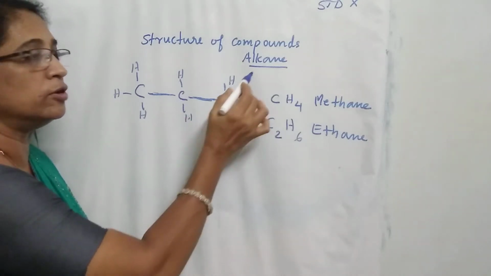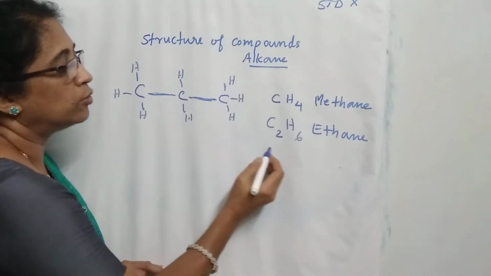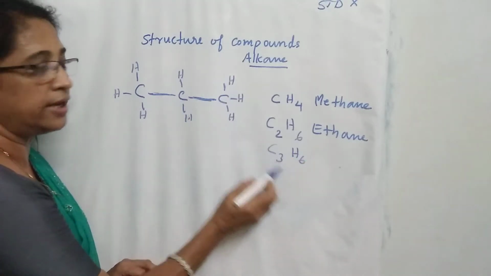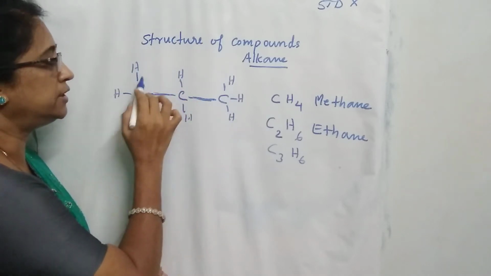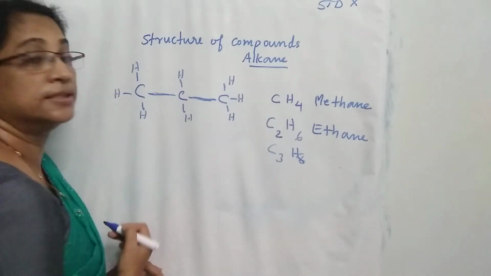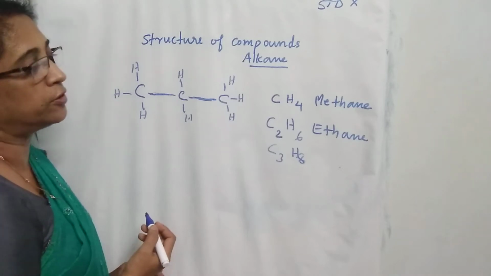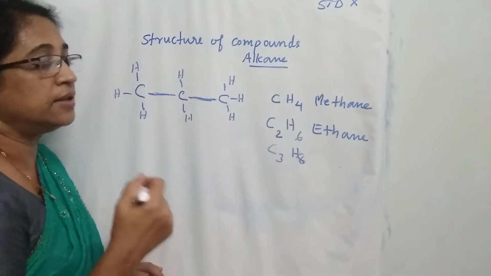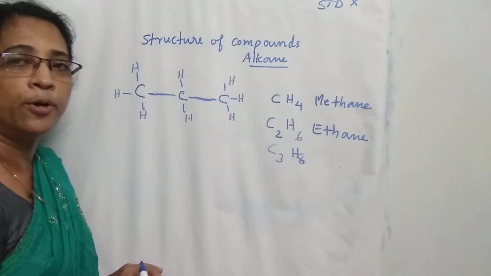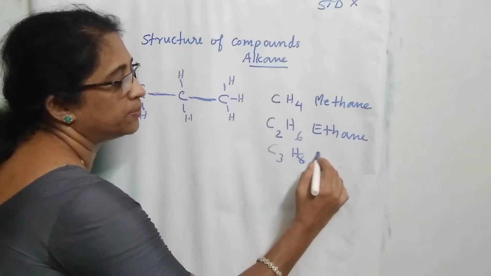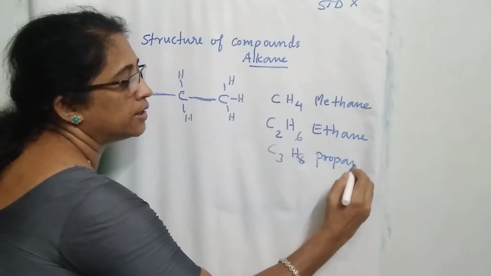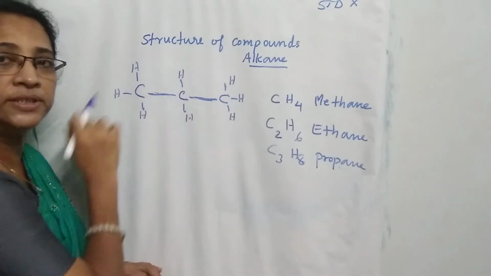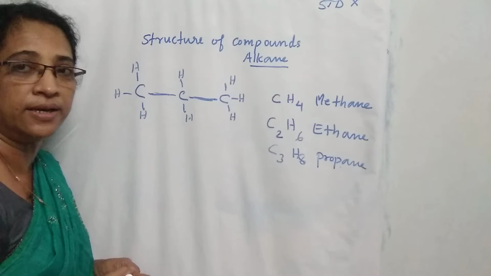And this compound belongs to alkanes. The molecular formula is C3, 1, 2, 3, H, 1, 2, 3, 4, 5, 6, 7, 8. C3H8 is the molecular formula of the compound, and the name of the compound, if there are 3 carbon atoms, is propane. P-R-O-P-A-N-E. Propane. There are 2 carbon-carbon single bonds, and the compound is propane.